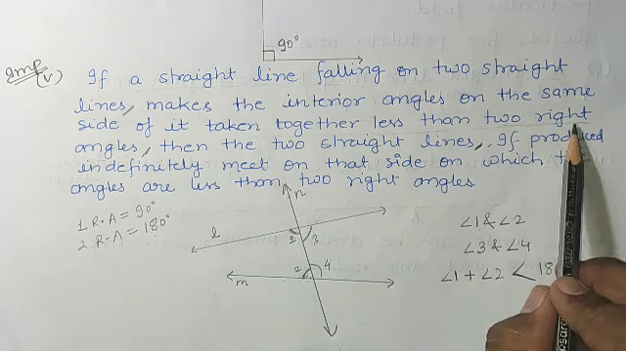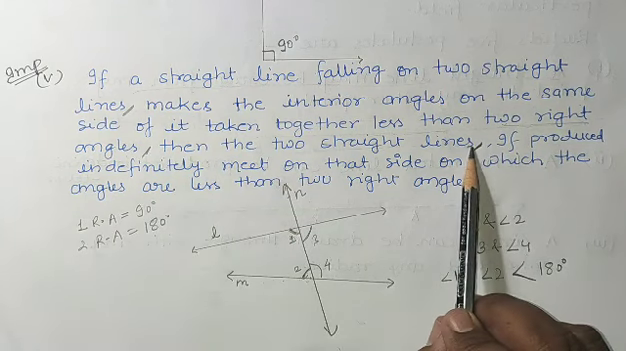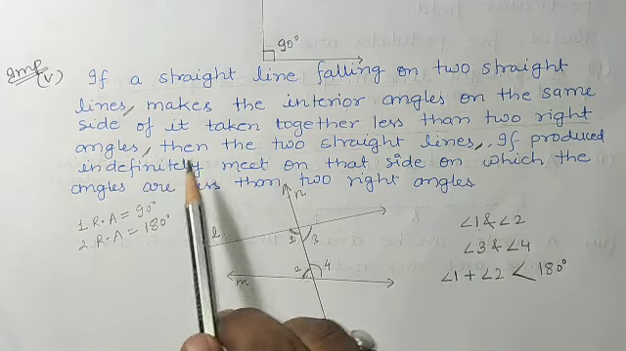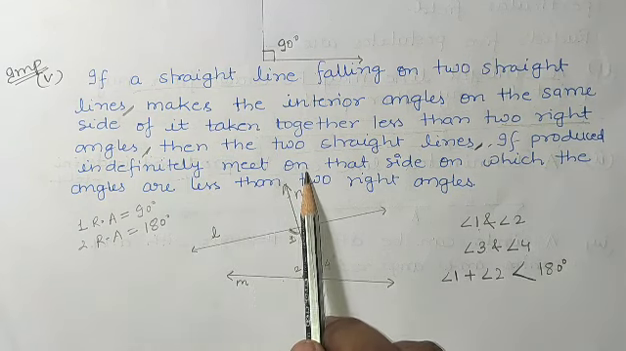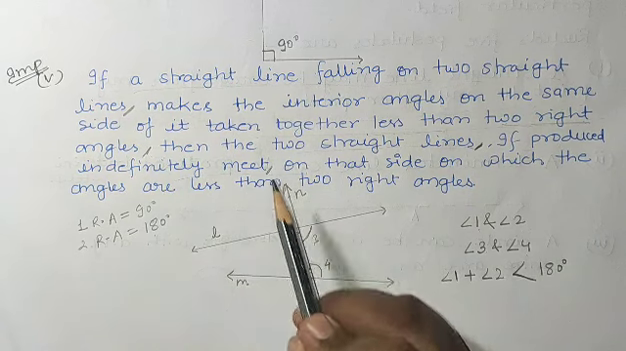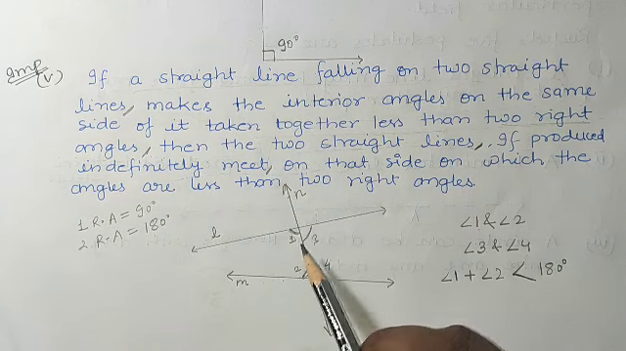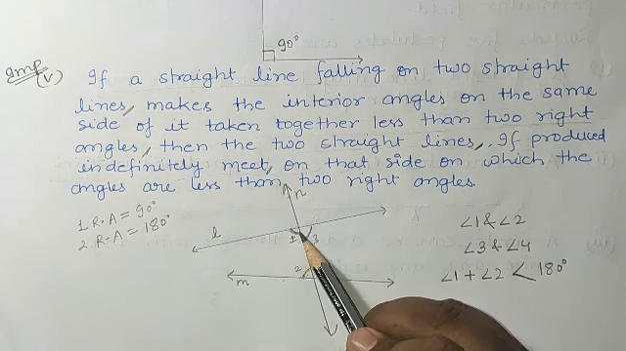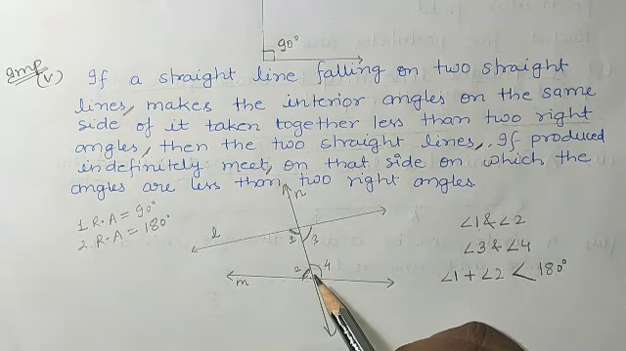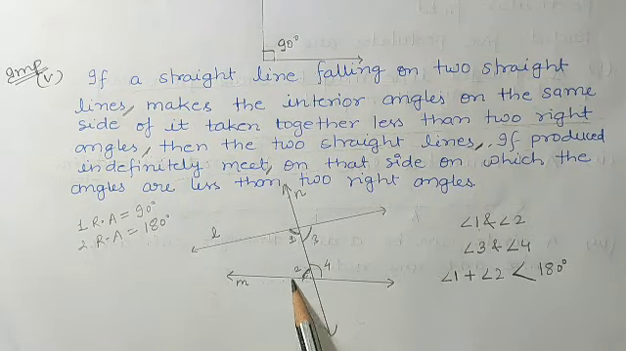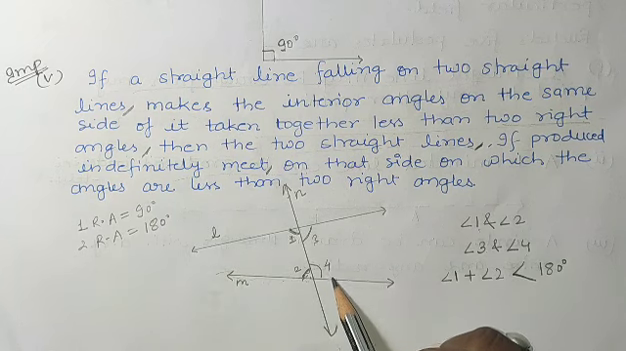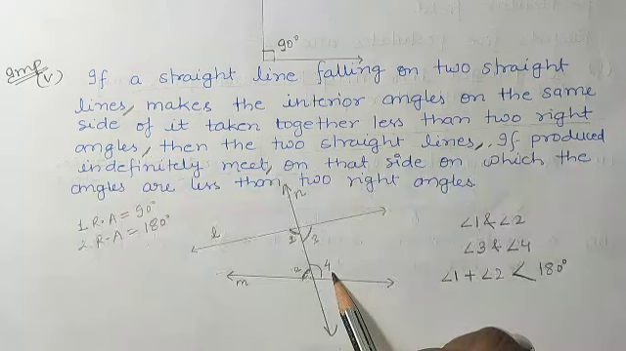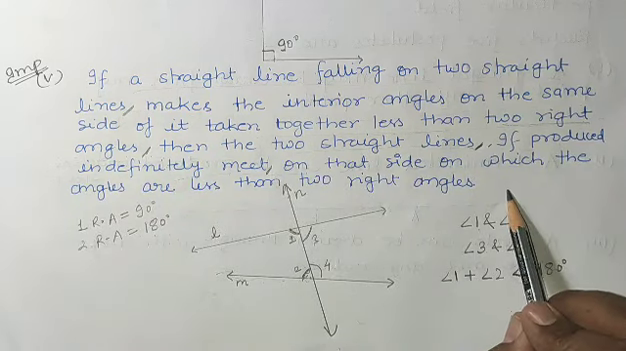Then the two straight lines, if produced indefinitely. Since the pair of 1 and 2 is less than 180 degree, we will produce the lines this side. If 3 and 4 were less than 180 degree, then we would produce this side.